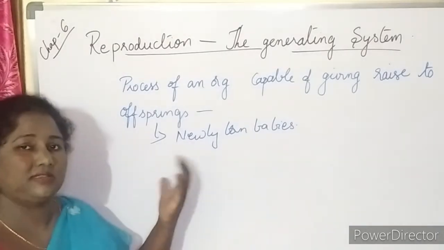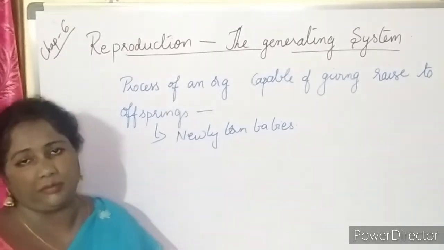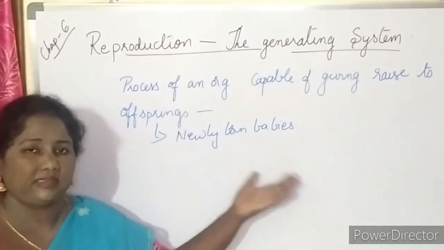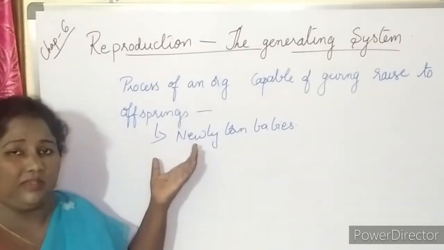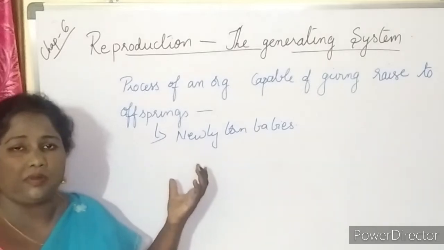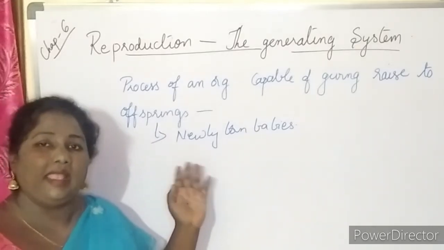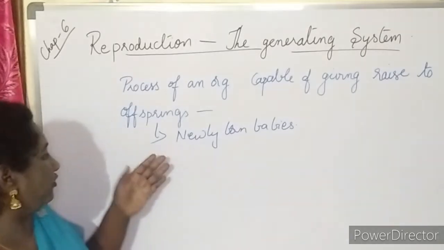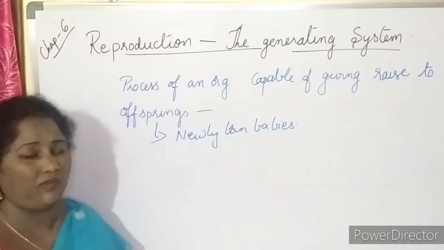The parent may be single or there may be two parents, the male and the female parents may couple. That type of reproduction is called sexual reproduction. And if the newly born babies come with the help of a single parent or unicellular organisms, it is called asexual reproduction. So we can say reproduction is a process of continuation of life.